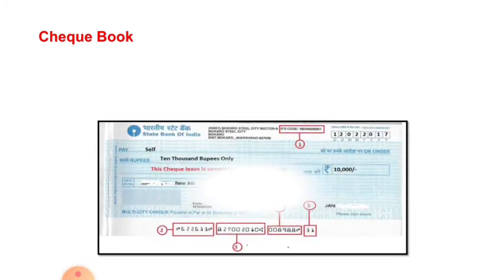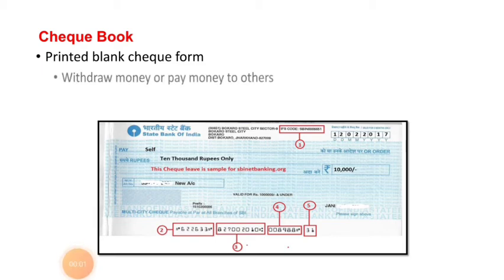Next is the checkbook. The checkbook contains a number of printed blank check forms, usually 10, 25 or 50, and properly serial numbered. The holder of a current account or savings account can withdraw money through check or pay money to others through this.